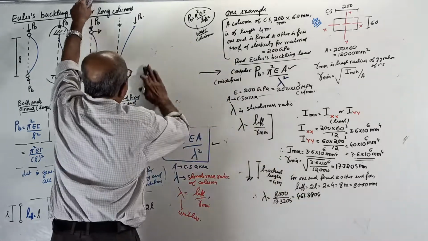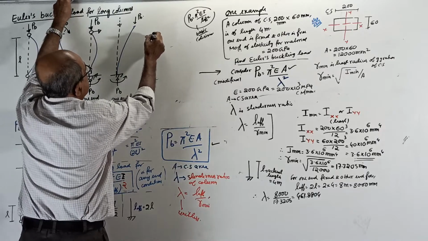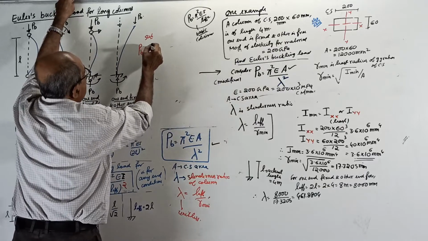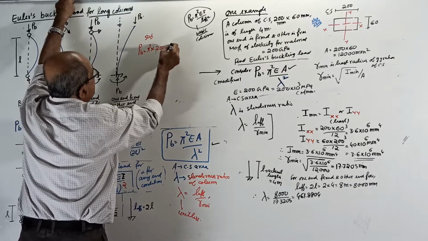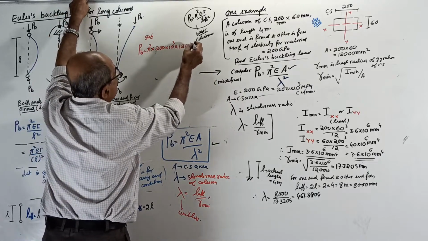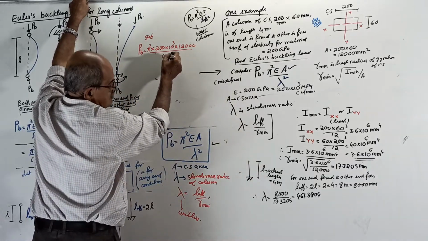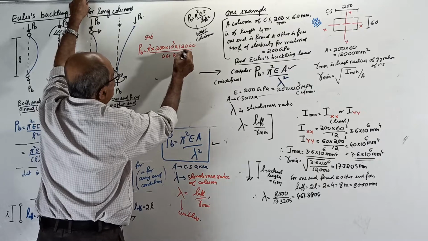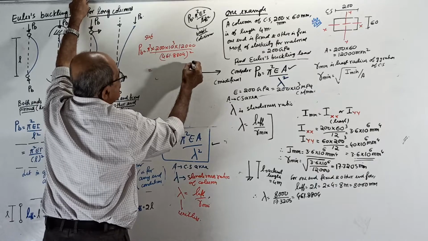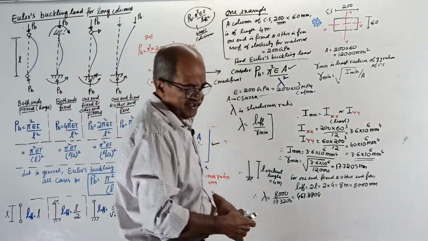Okay, now with this data, I'll use a different color here, maybe red. So change it. Substituting, Euler's buckling load PB by the modified formula is pi squared into 210 times 10 to the power 3 into area 12000 divided by lambda squared, 461.8804 squared. Everything is in newtons and millimeter, so the answer will come in Newton. You tell the answer in kilonewton. I don't have to calculate.